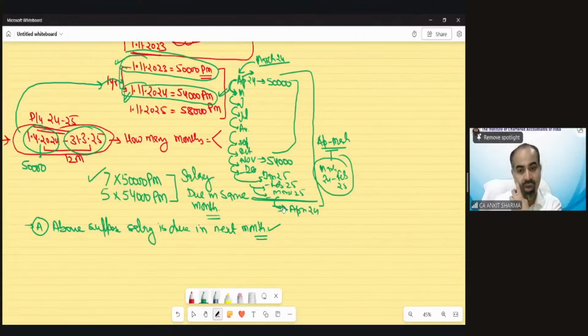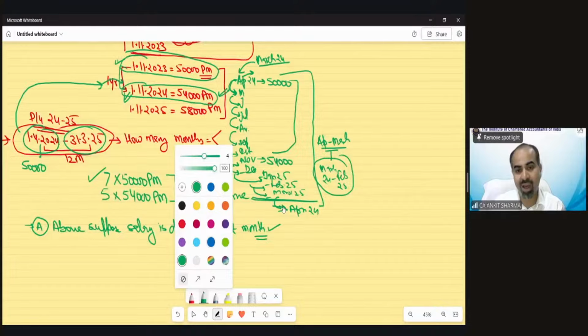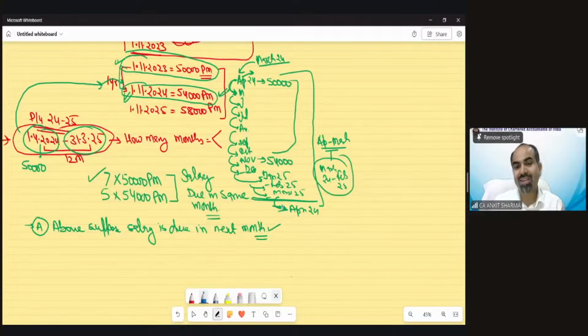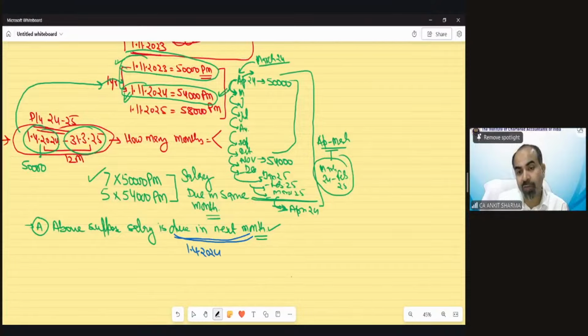Now suppose in the exam, the question says that salary is due in next month. So if it has been done, then the change would be like this. Then from 1st April 2024 till 31st March 25, the due month would be March 24 till February 25.